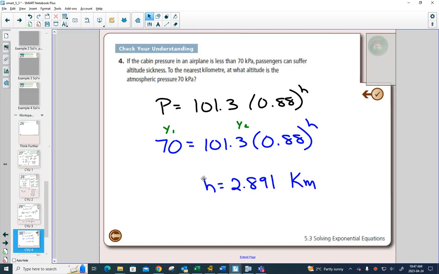All right, questions for practice on this one? Number 14.